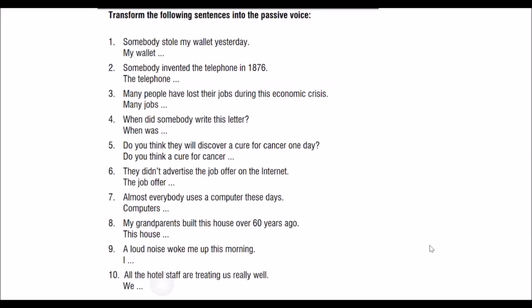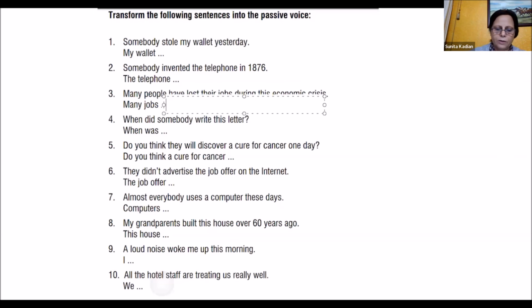Many jobs were lost by people during economic crisis. Read the sentence in active voice. Is that in past tense or present perfect? Which tense is there? Many people have lost their jobs during this economic crisis. That's present perfect. So how should this be then? Many jobs are lost. No. Perfect tense only. Have been lost. This is the way it should be, right? Perfect tense. So many jobs have been lost during this economic crisis. Okay, Disha? Yes, ma'am. Parth, the next one.